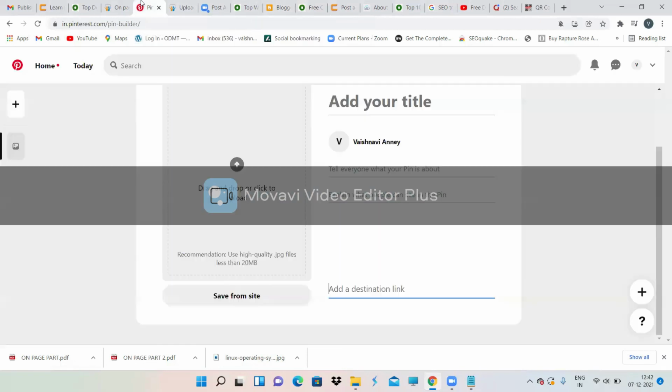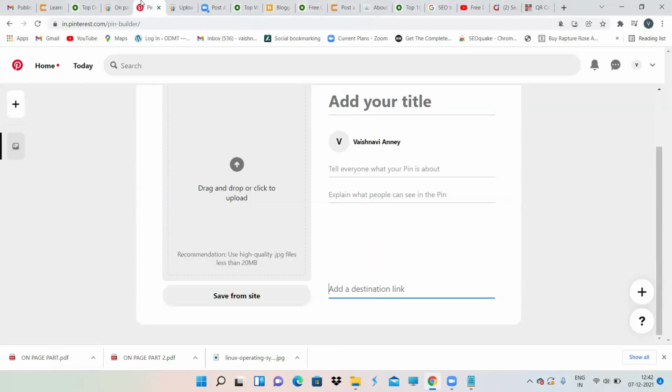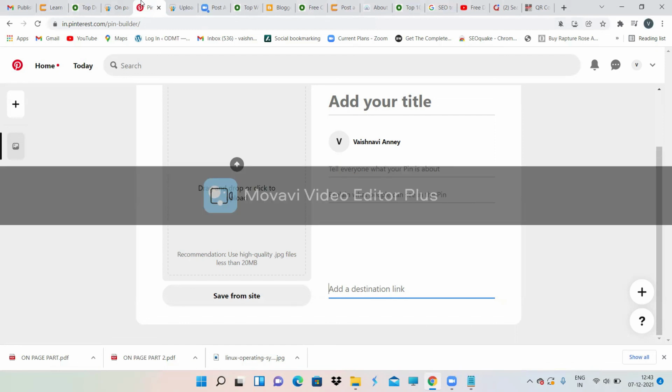Then Pinterest is all about image submission. First create a board, then pin some content to that board. That is Pinterest. For video submission, create a Vimeo account or YouTube account and upload your video, giving some headline and description. That is about video submission.